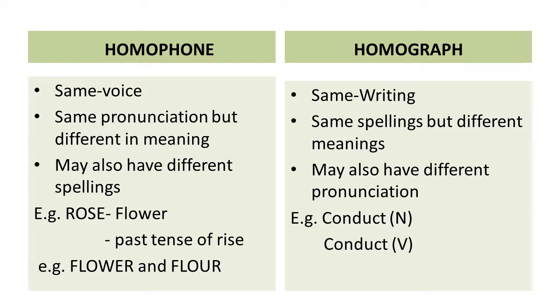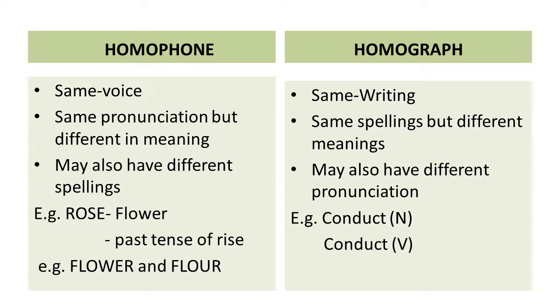We have other sense relations, homophone and homograph. Homophone means words that have the same sound, that is the same pronunciation, but different meanings. They may have different spellings as well. For example, we have the word rose. It may mean a flower or it may mean the past tense of rise. Now as I just said, they may have different spellings as well, so the second example justifies that. The second example is the words flower and flour. Totally different spellings, different meanings, but the same pronunciation.